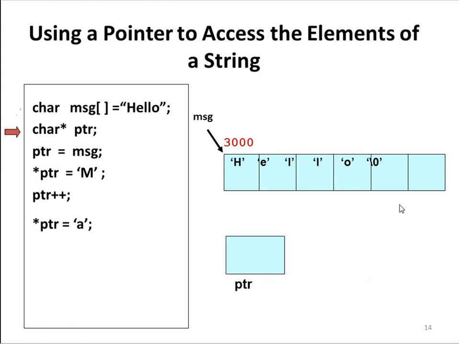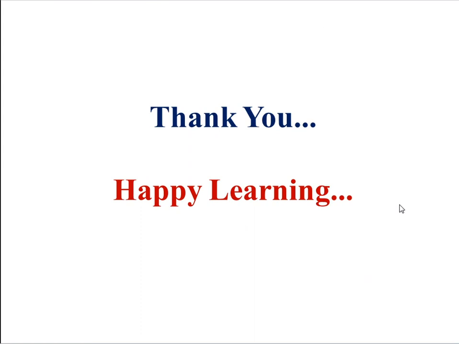Just see in the animation, the pointer is created in memory and it is now pointing to the first location of the array. Then we change *ptr = 'm', changing h to m. Then we increment the pointer, it points to the next location, and *ptr = 'a' now changes e to a. Okay, in this way the pointer is used in C++.